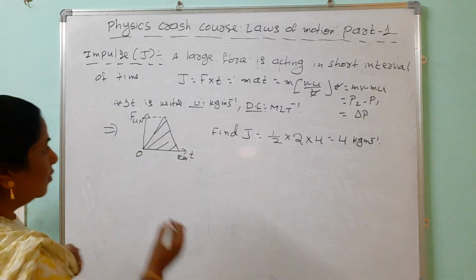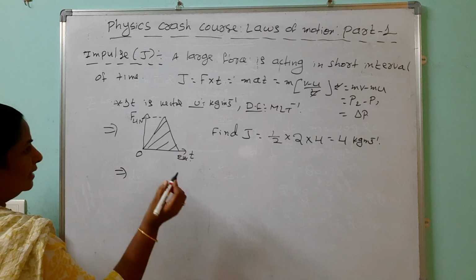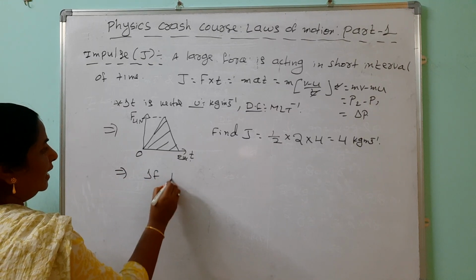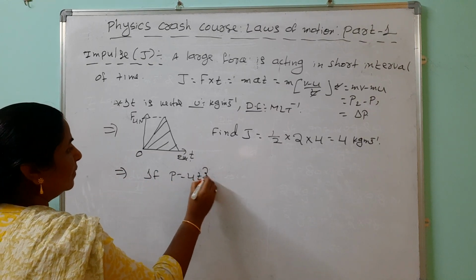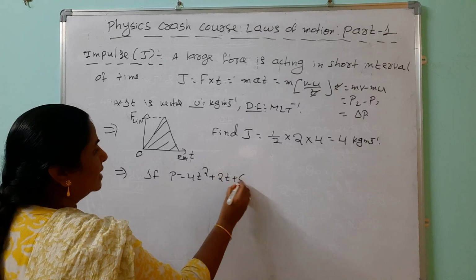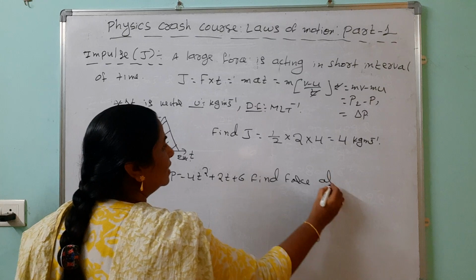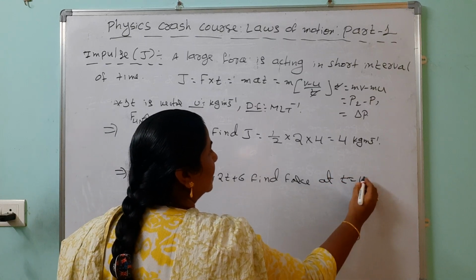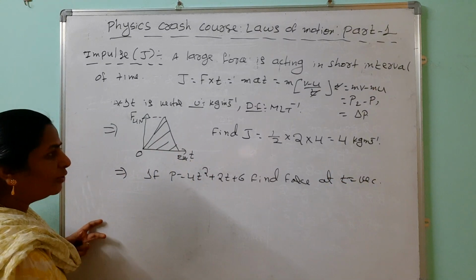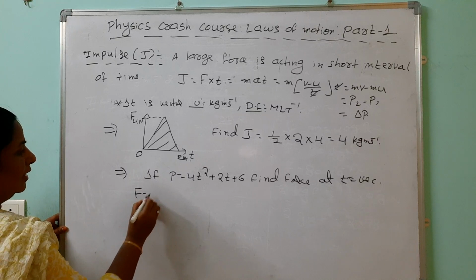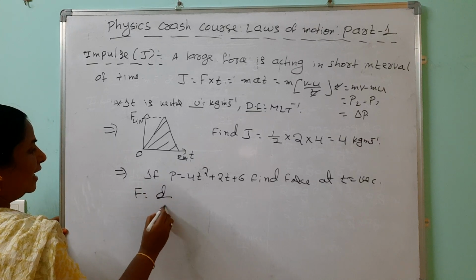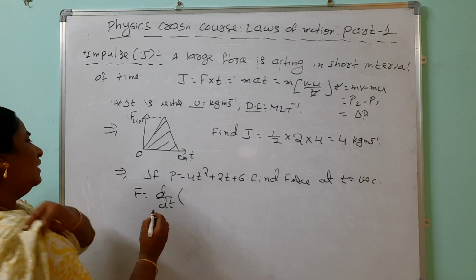Not only this one, one more problem we are doing based on Newton's second law. If P equals 4t square plus 2t plus 6, find the force at t equals 1 second. Then immediately which formula do we have to use? Force formula only. Because force equals rate of change of momentum, dP by dt.